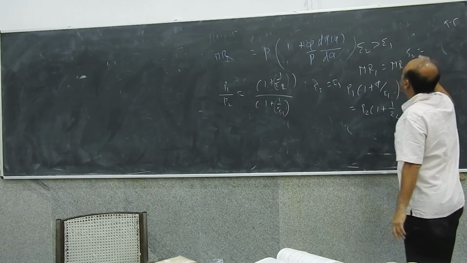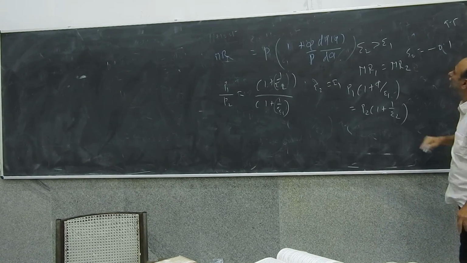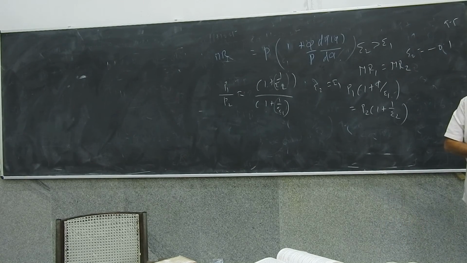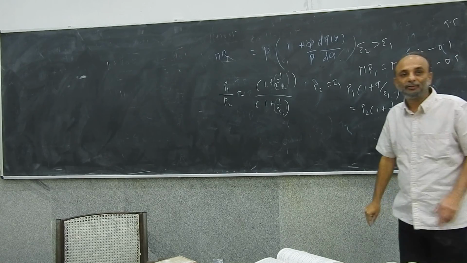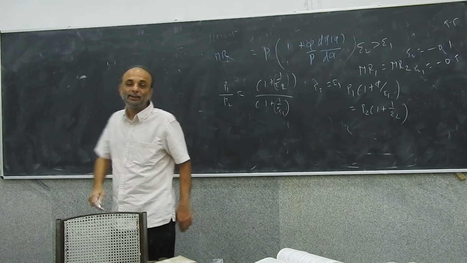Suppose E2 is minus 0.1, right? Okay? E2 is minus 0.1 and E1 is minus 0.5. What will be the ratio of the two prices?